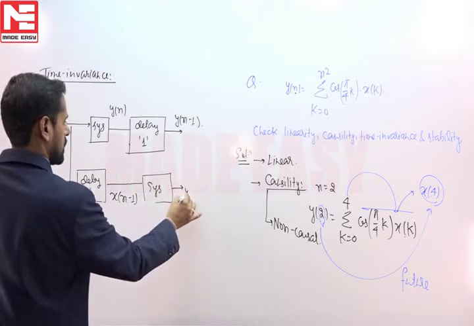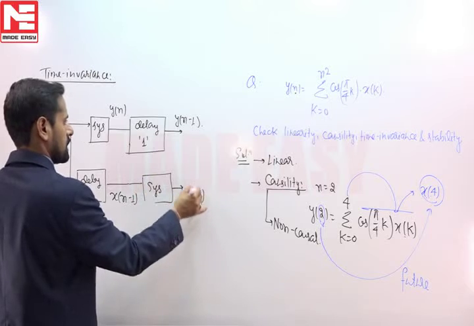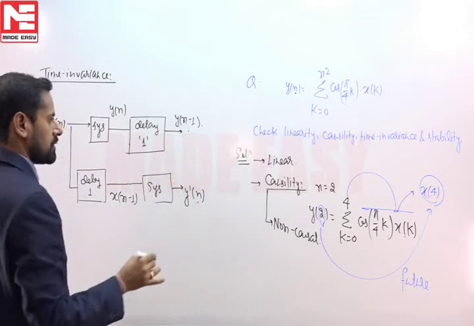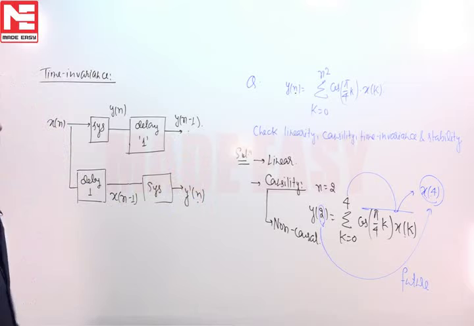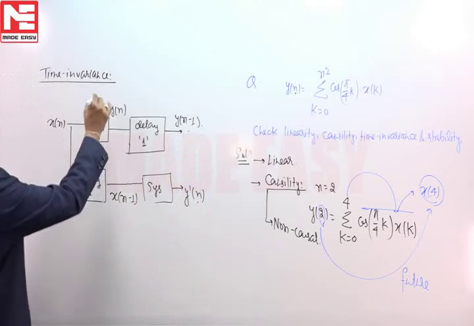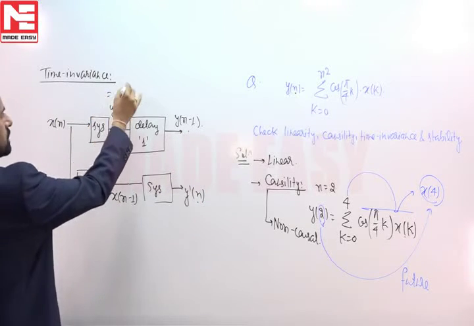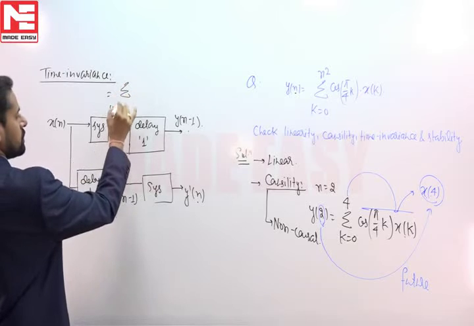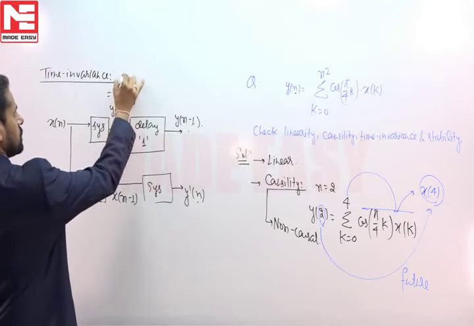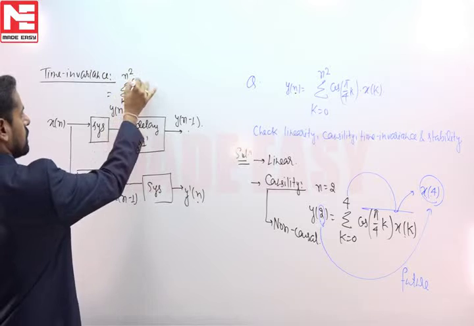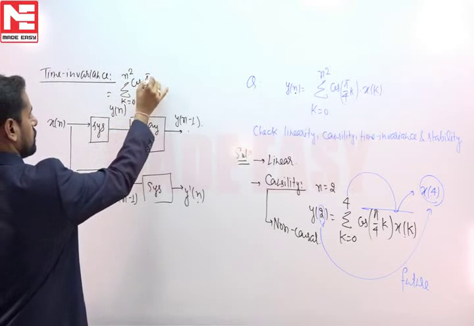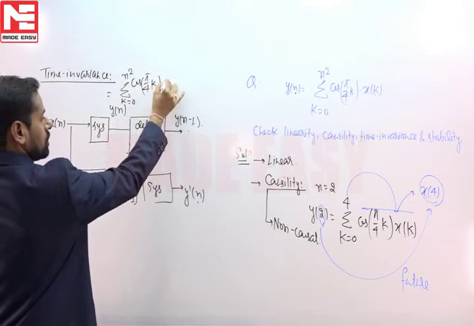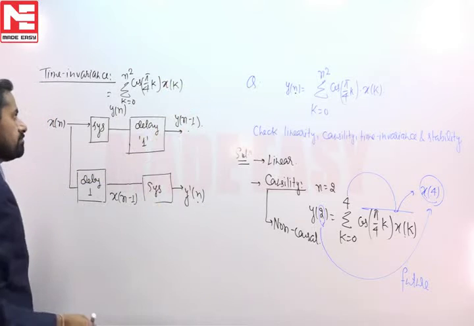Suppose we get the output y dash n. If these two terms are equal, then the system will be time invariant. But in this case, if we check, y of n will be equal to summation 0 to n square cos pi by 4k into x of k.